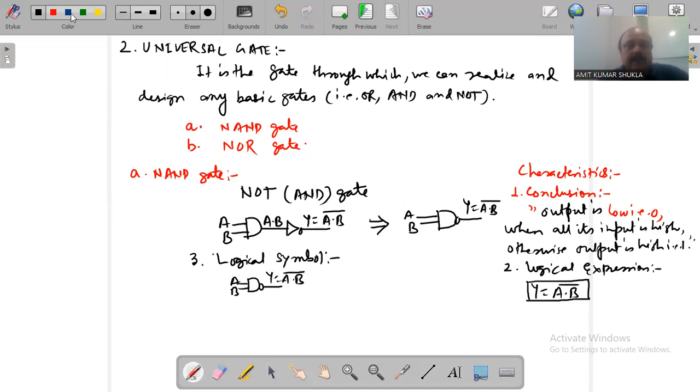And finally we discuss the truth table. The truth table of the NAND gate having two inputs is as follows. Because here the number of inputs is 2, we have 4 combinations of input rows.